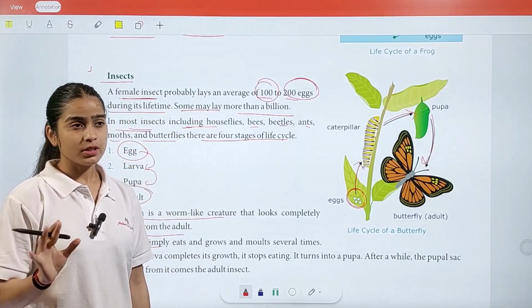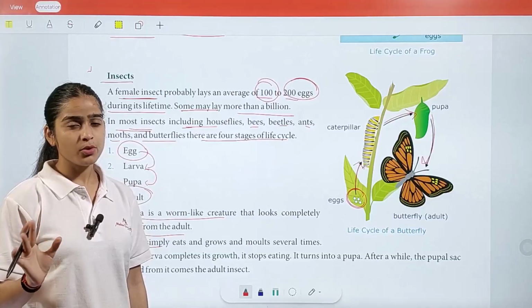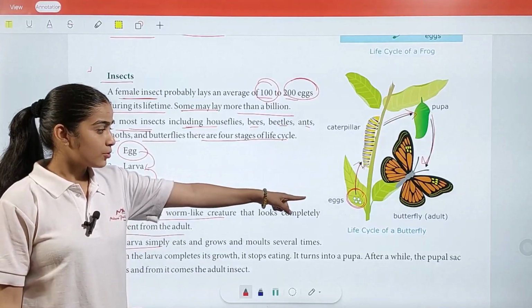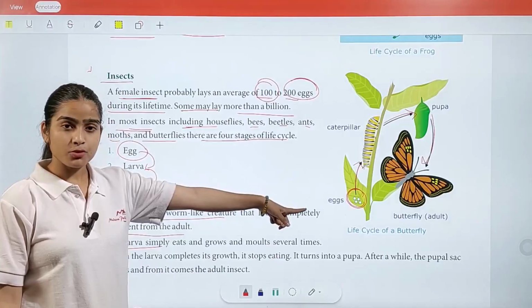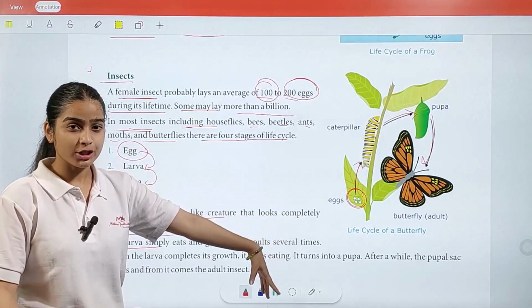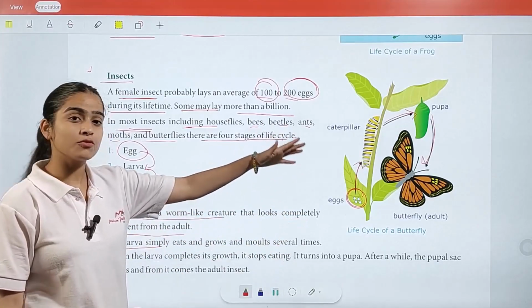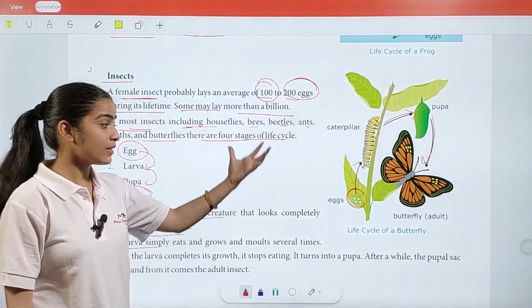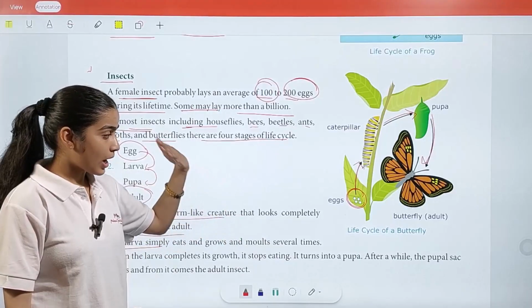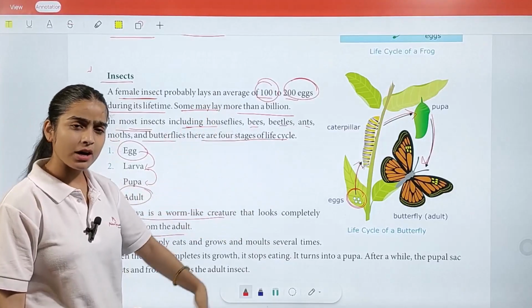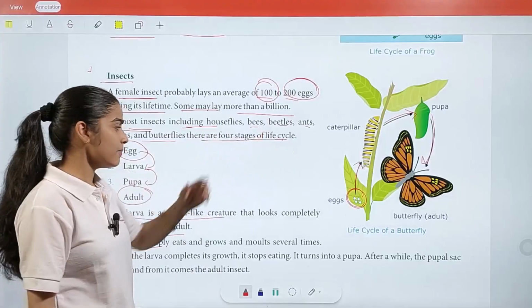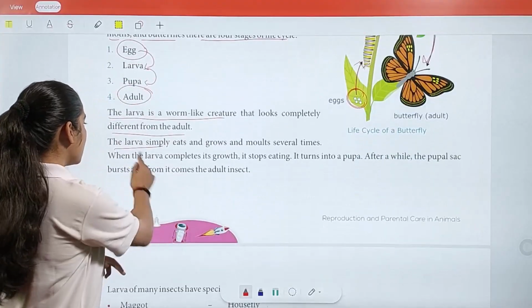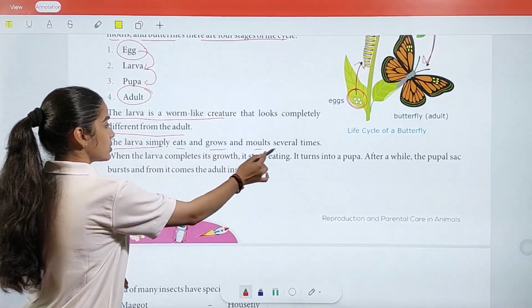There is one in the Doraemon cartoon, we have this life cycle of the butterfly episode. If you want to watch it in a cartoon way, you can search for that Doraemon episode, and you will understand how the butterfly lays eggs, then they are converted into larva, further into pupa, and then butterfly. So the larva simply eats and grows and molts several times.